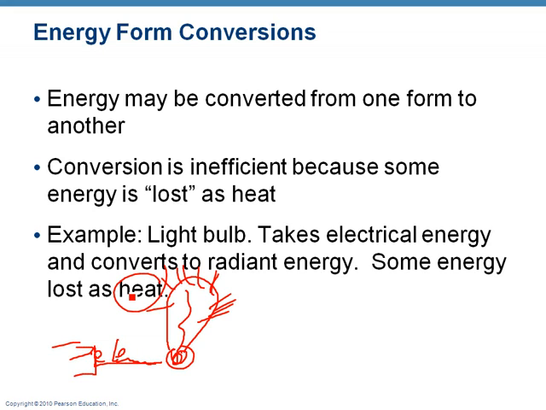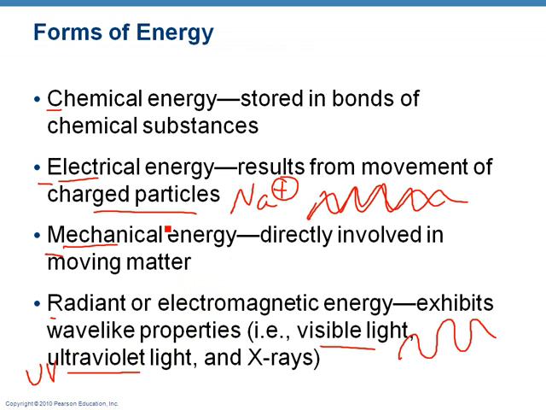So same thing happens in your muscles. You take an electrical impulse from your nervous system out to your muscles. Those muscles contract. They start to have mechanical energy. And the byproduct of that mechanical energy is heat. Your muscles generate heat when they contract.